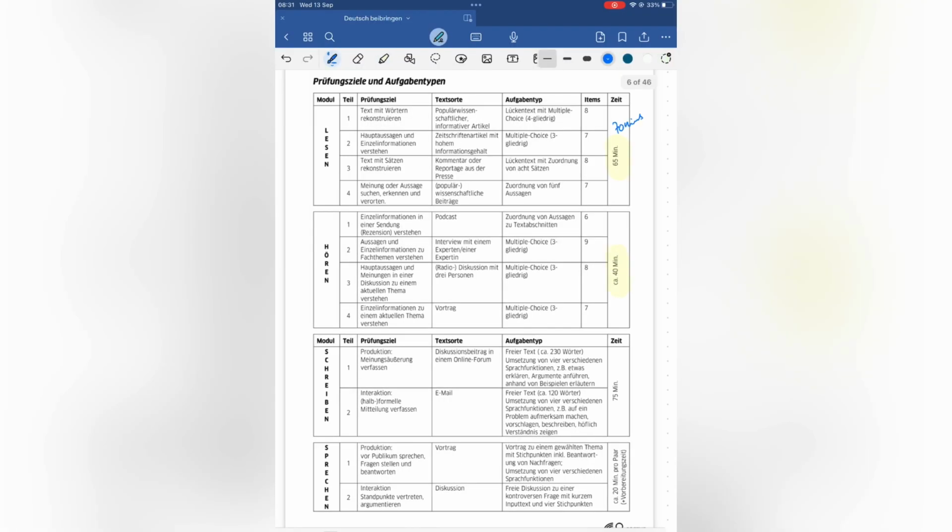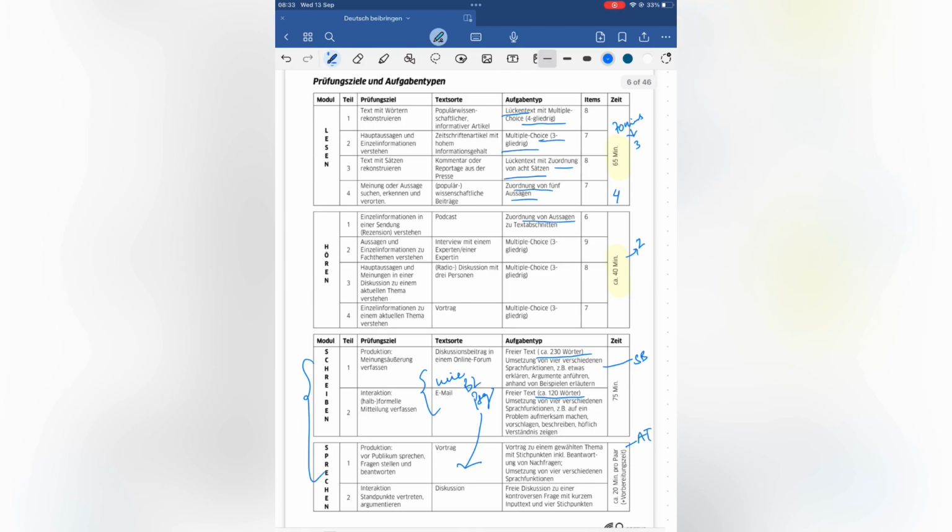Now in Lesen Teil we have 65 minutes. Earlier it was 70 minutes and only 3 parts. These exercises we have done in B2 as well, so that's a plus point for us. And some exercises are similar to the old pattern. Now in Hören there are 4 parts, which makes it a bit difficult because earlier it was only 2 parts.